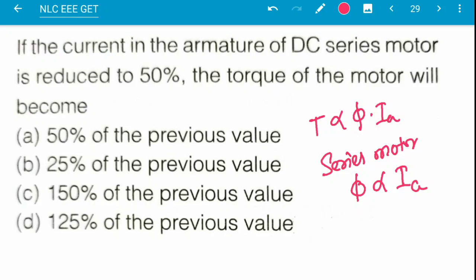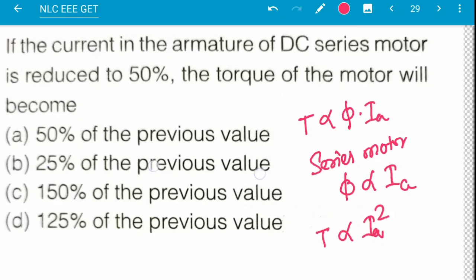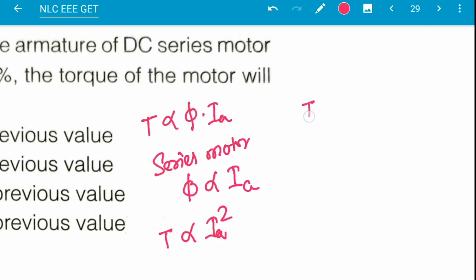So torque is directly proportional to Ia square, and T1 by T2 will be equal to Ia1 square by Ia2 square.